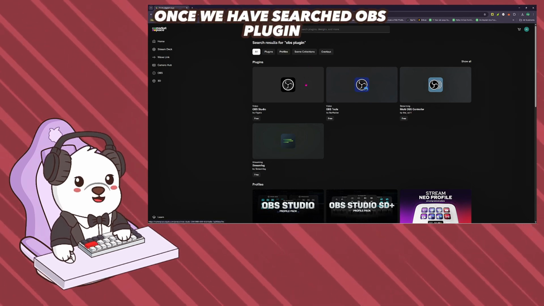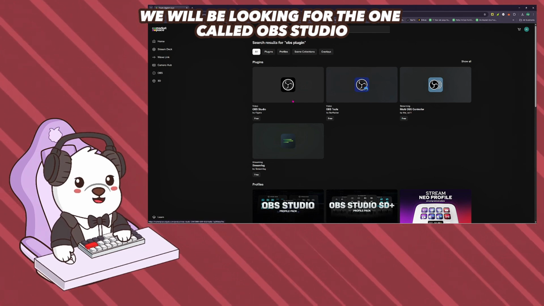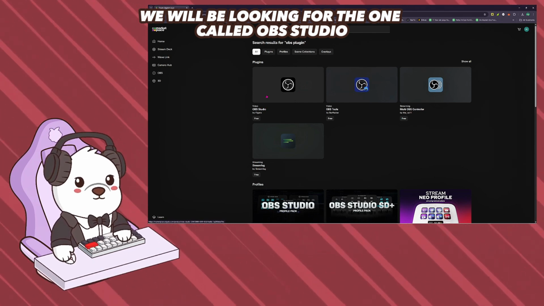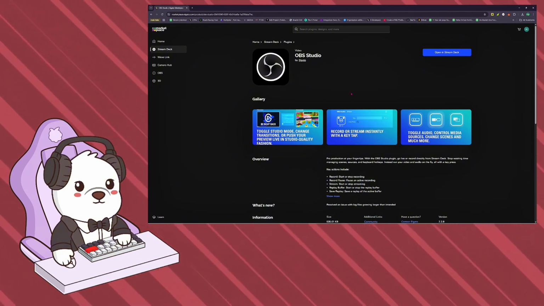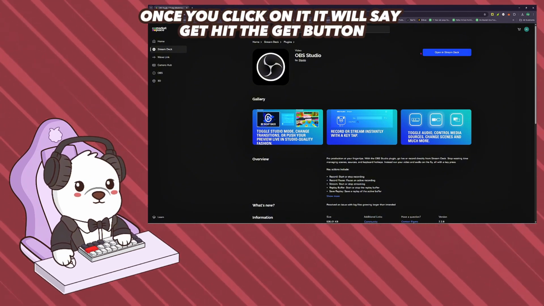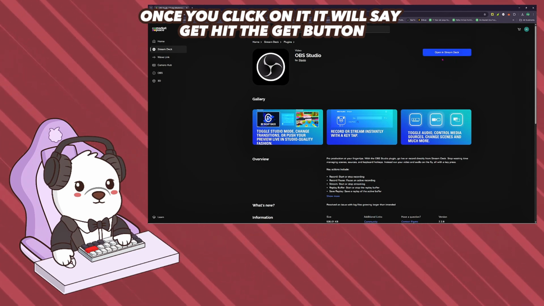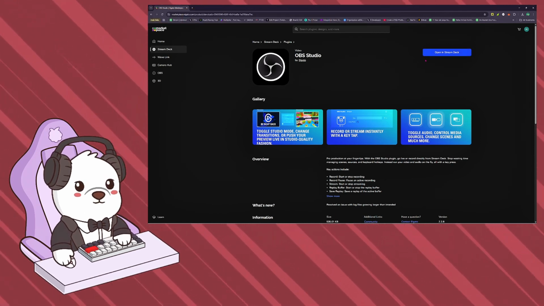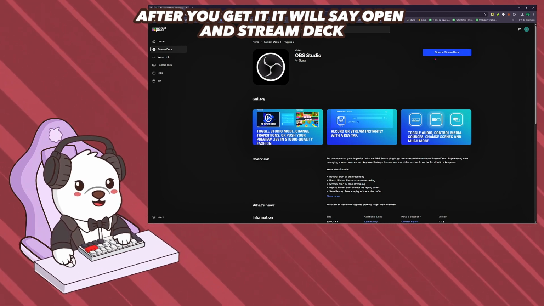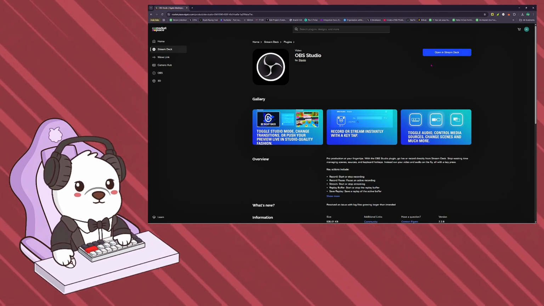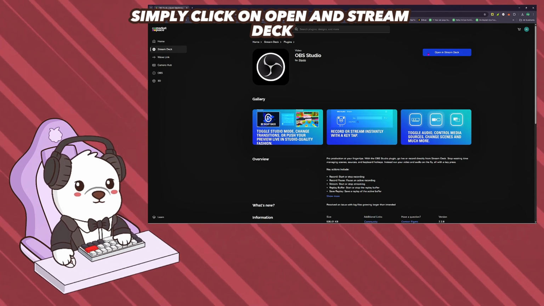Once we have searched OBS plugin, we'll be looking for the one called OBS Studio. Once you click on it, it will say Get. Hit the Get button. After you get it, it will say Open in Stream Deck. Simply click on Open in Stream Deck.